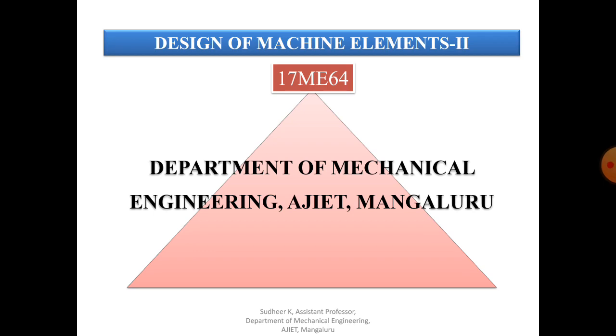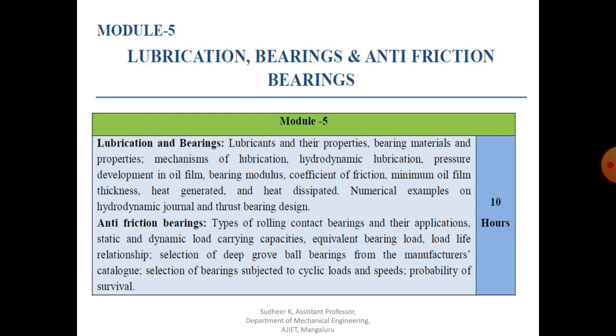Today I am going to start with the last module, that is module 5. It's about lubrication, bearing and anti-friction bearing. It means that we have to design again one more type of mechanical element or machine element, something but bearing.